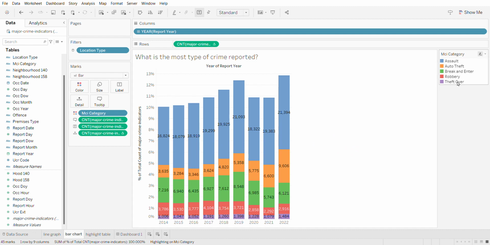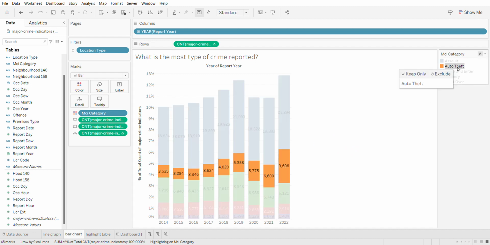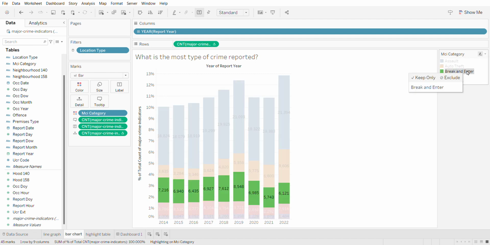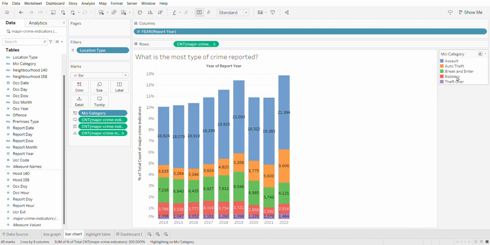Let's say we want to view the number of cases for auto theft. So the bar graph automatically highlights the number of cases reported for auto theft per year, and then we can also identify the year which has the most crime reported for auto theft. And we can do that too for the different types of crime over here.